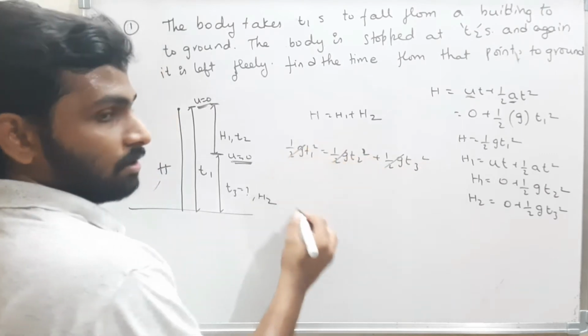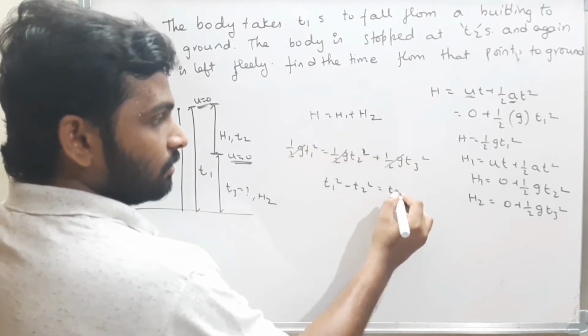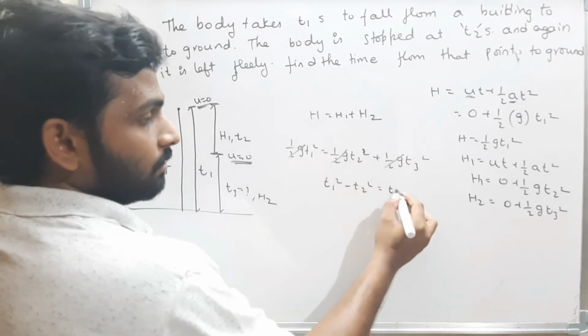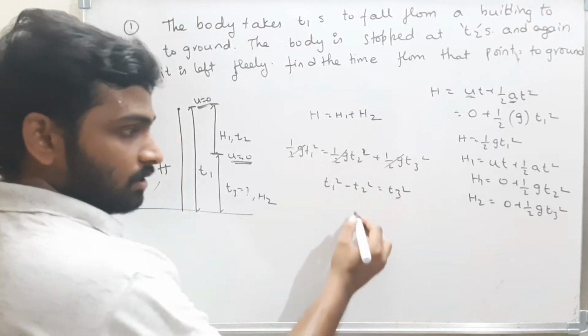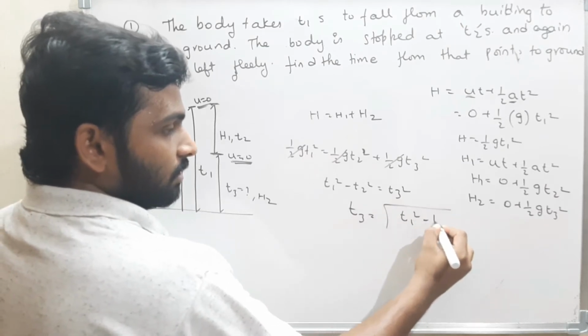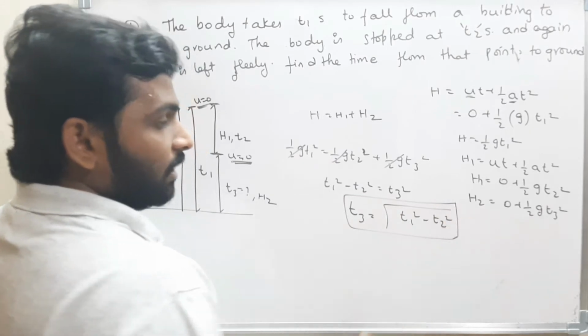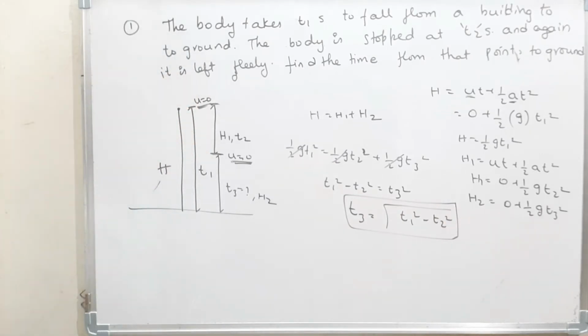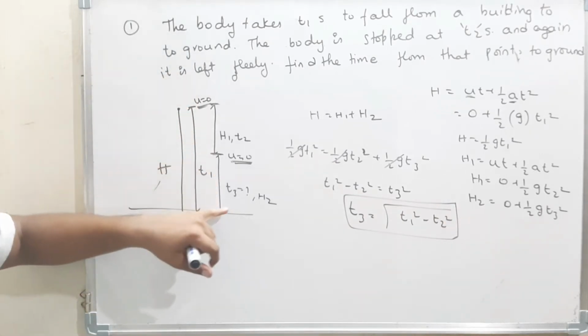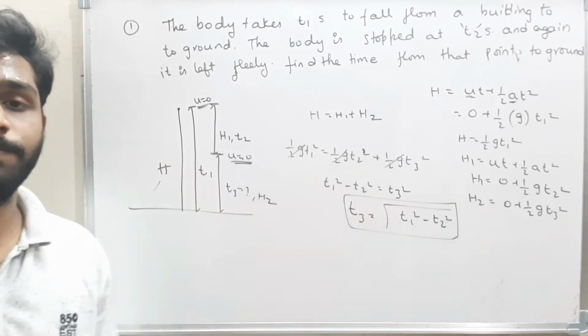Half g cancels off. Therefore, t1 square minus t2 square is equal to t3 square. Therefore, t3 is the root of t1 square minus t2 square. This is the answer. The time taken by the body to move from this point to the ground is root of t1 square minus t2 square seconds.